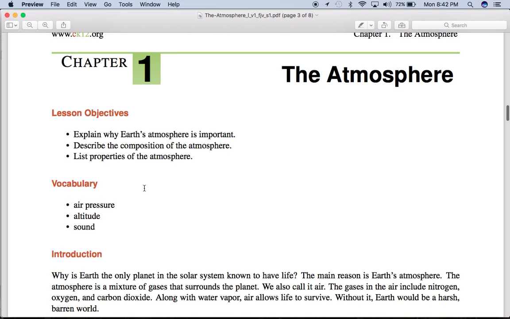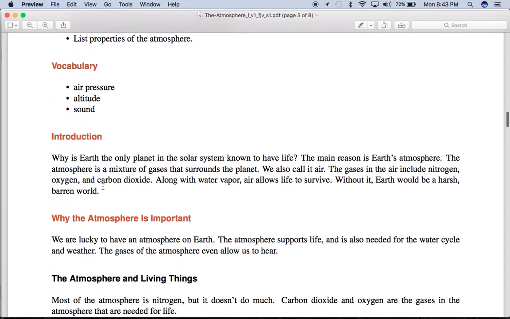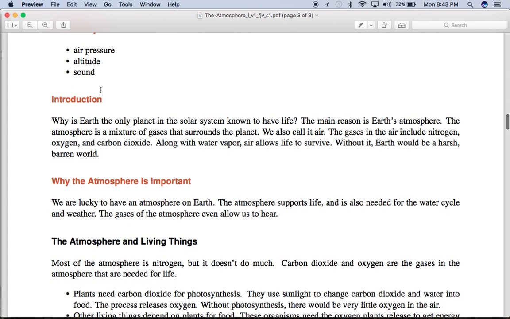The atmosphere. After today's reading assignment, you should be able to explain why Earth's atmosphere is important, describe the composition of the atmosphere, and list properties of the atmosphere. Some key vocabulary is air pressure, altitude, and sound.